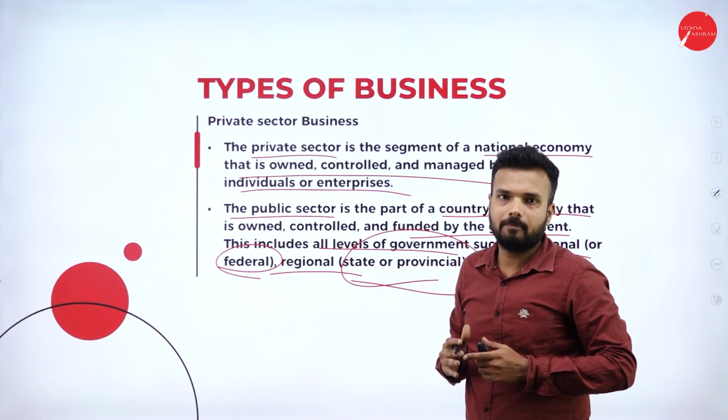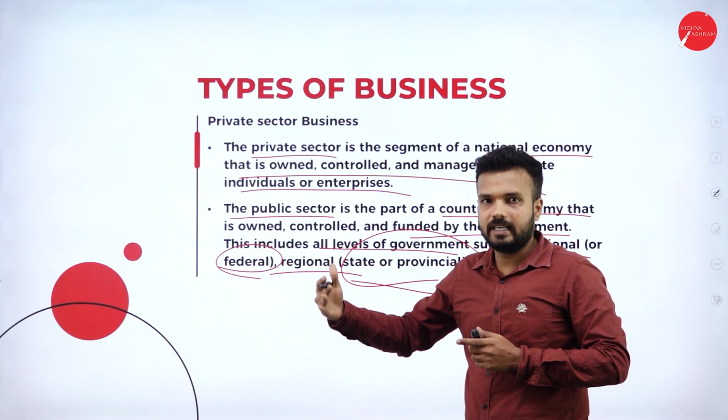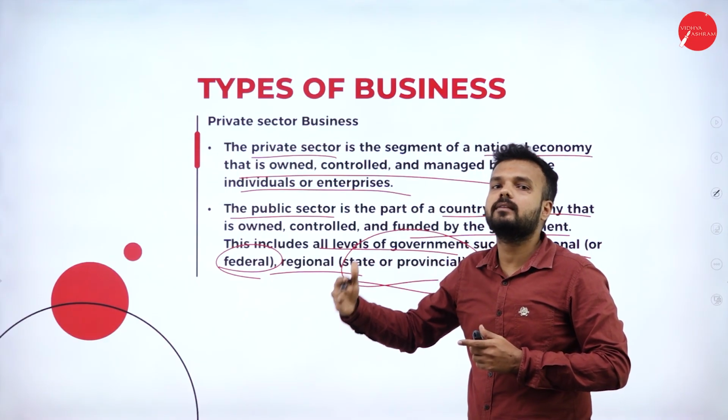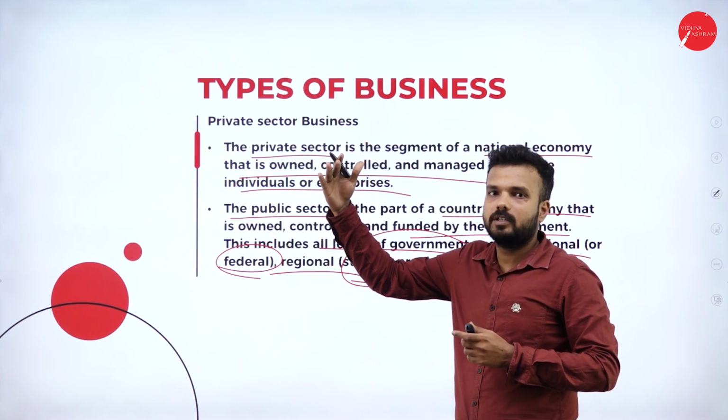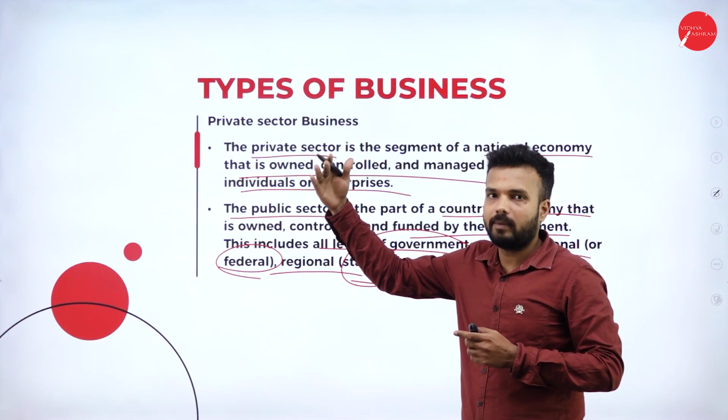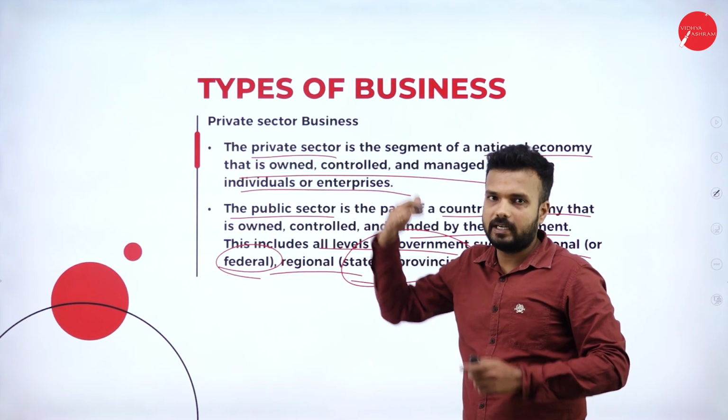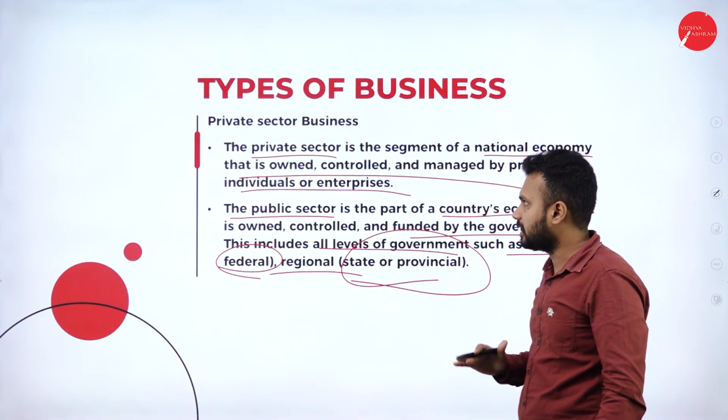KSRTC is completely owned, run, and managed by the state government. But Indian Railway is owned, run, managed, and controlled completely by the central government. That is a public sector company.